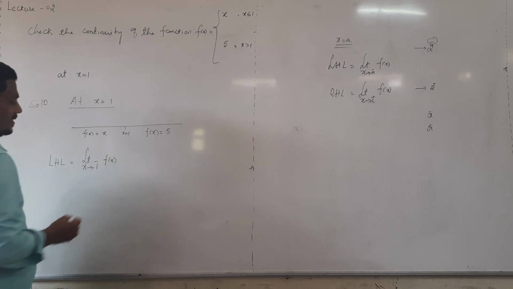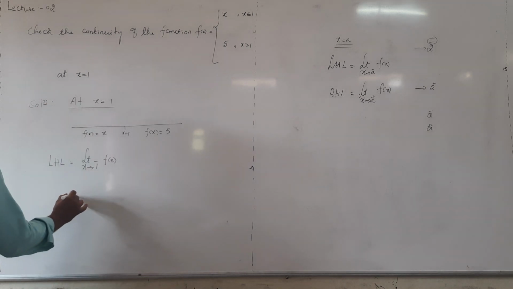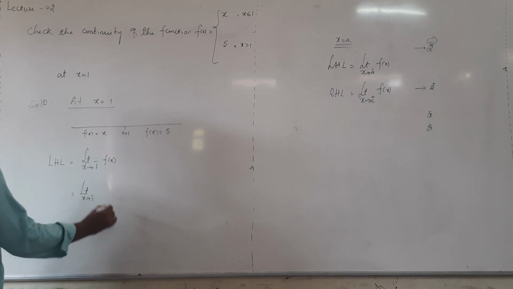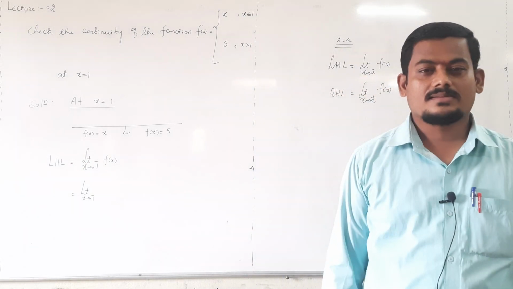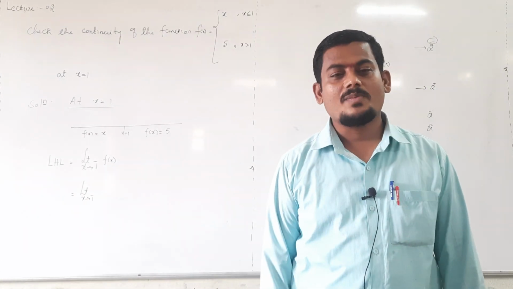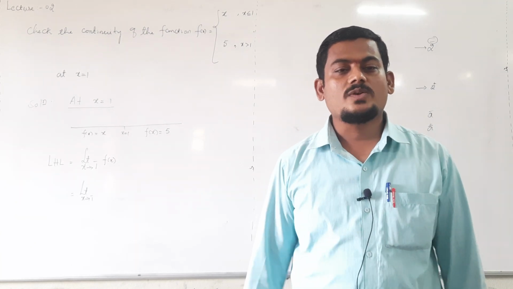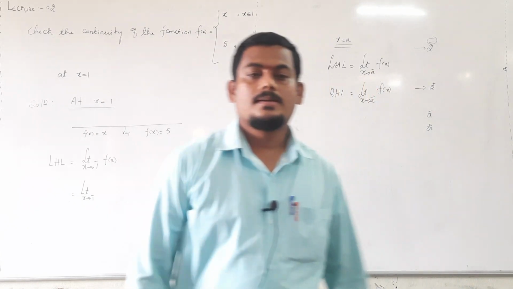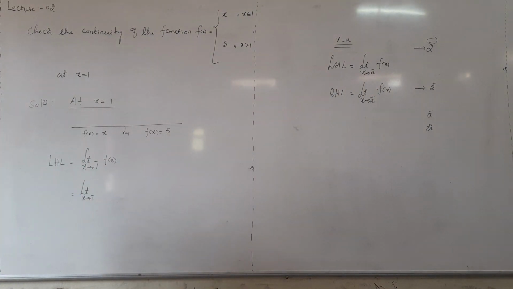First write f of x. This is the left hand limit notation at x equal to 1. After that, limit x tending to 1 minus. What is the meaning of tending to 1 minus? Yes, that is less than 1. The meaning of tending to 1 minus is less than 1.